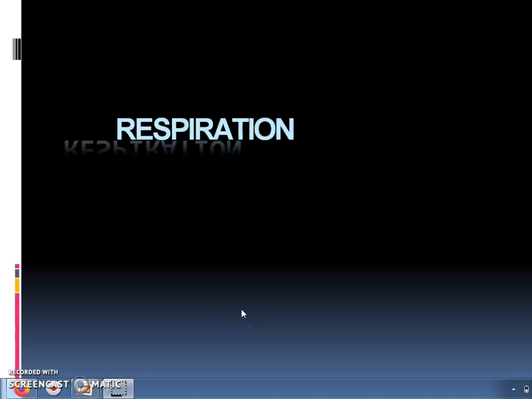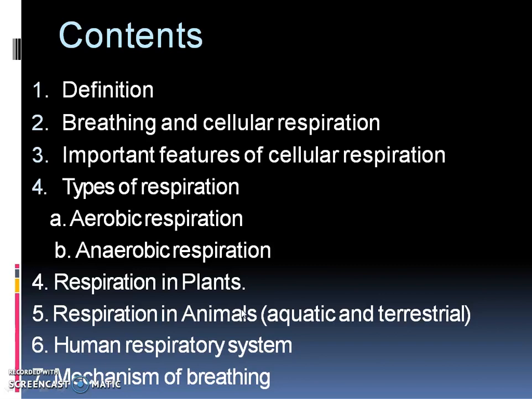We will start with the third life process, respiration. In this we will read about what is respiration, breathing and cellular respiration, important features of cellular respiration, the types of respiration, respiration in plants, in animals. In animals we will read about some aquatic animals and terrestrial animals, the human respiratory system and the mechanism of breathing.